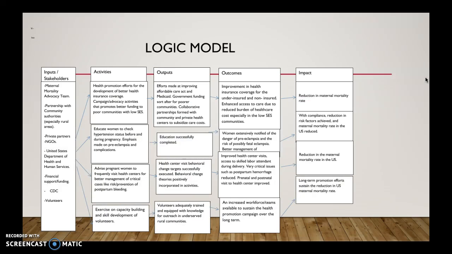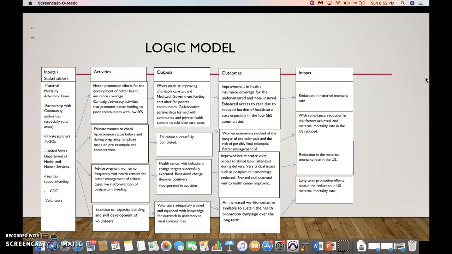This is a logic model, and it basically lists the inputs, and these are the stakeholders. Activities here are listing the efforts that are put in place, mostly with knowledge and education. Outputs show the result, and the outcomes show the expected changes towards health behavior regarding maternal mortality. Impact shows a long-term reduction in maternal mortality.